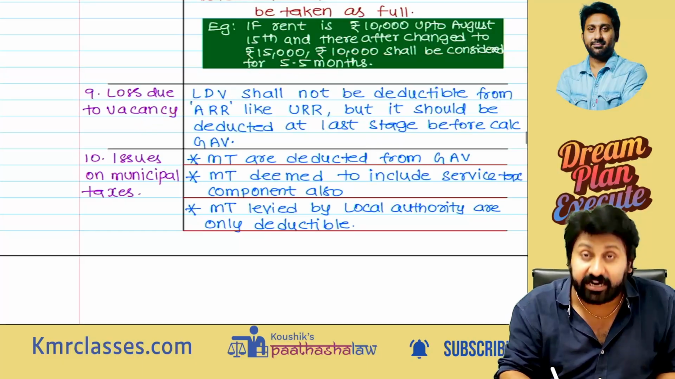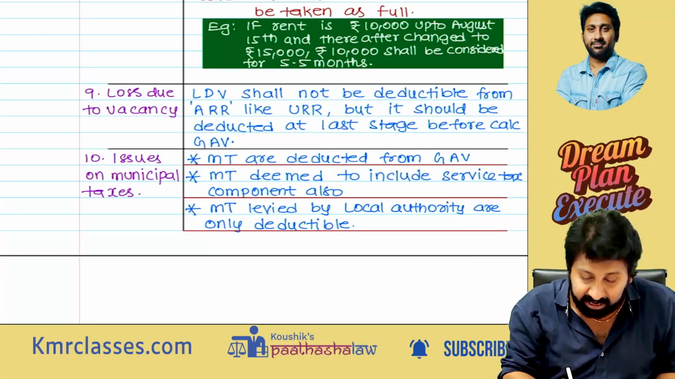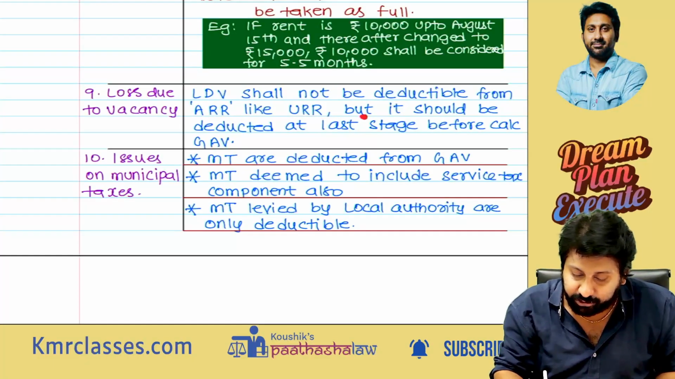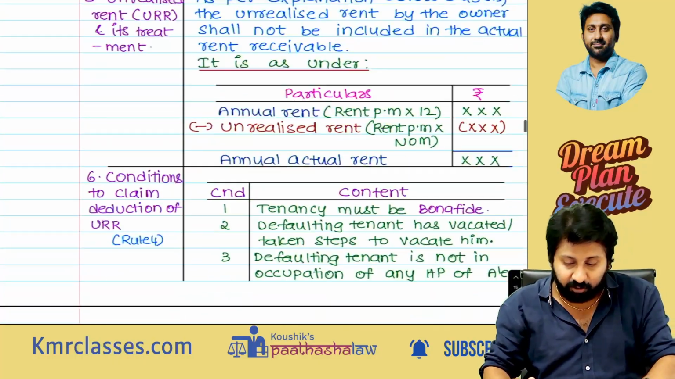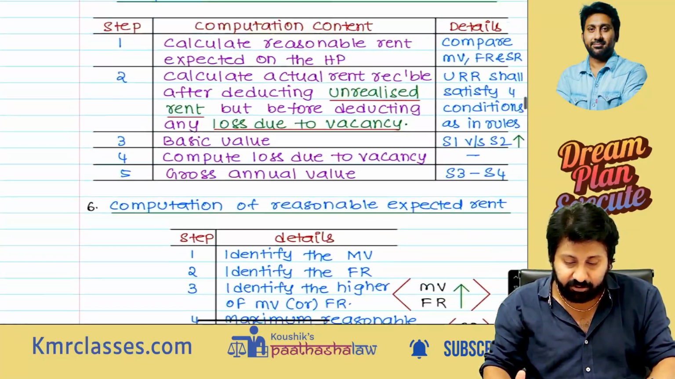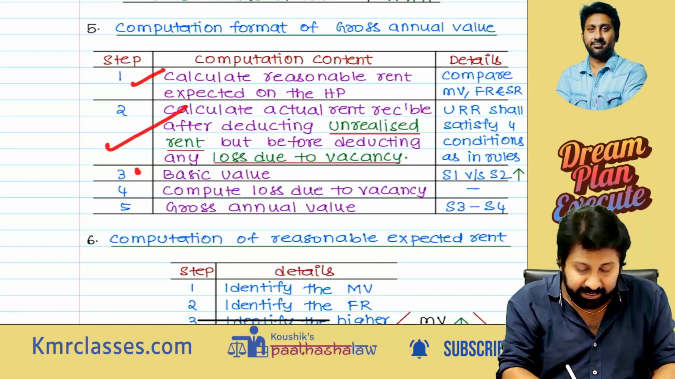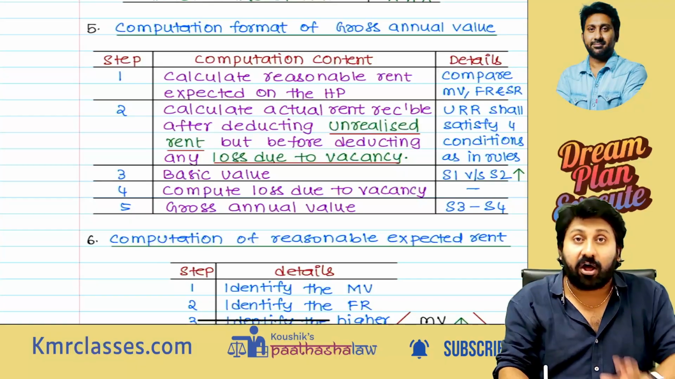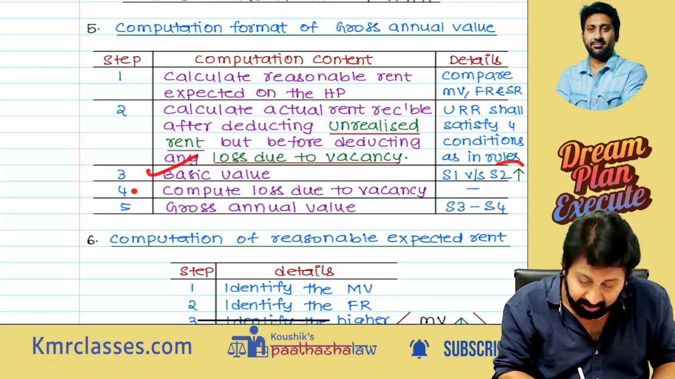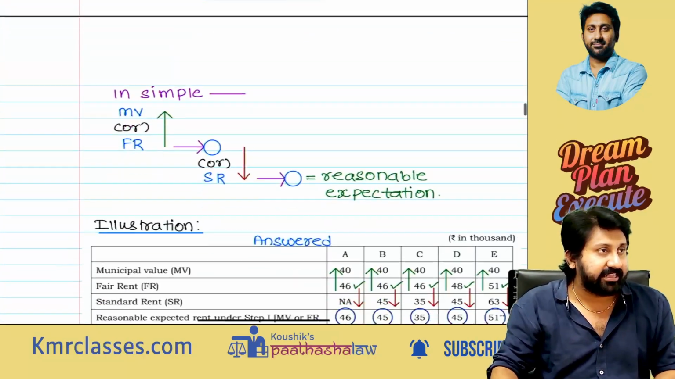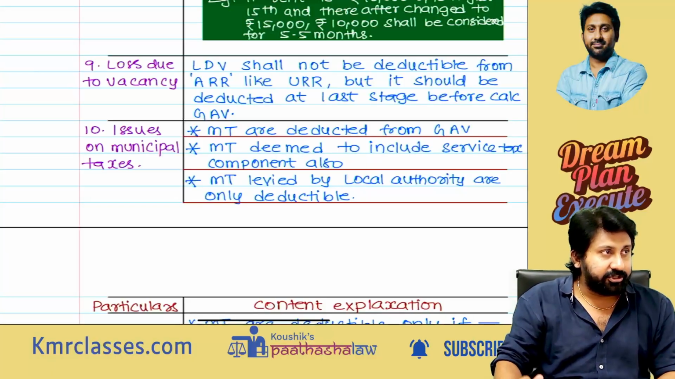Loss due to vacancy shall be deductible, not from direct valuation, and not deductible from ARR like URR, but it should be deducted at the last stage before calculating GAV. That's why, in the schedule, I have given a first comparison and calculated the reasonable value. Actual rent receivable or that particular value, whichever is higher, you take that as the basic value, and from there you reduce loss due to vacancy. That is how the Institute does it, so you go by the Institute. Don't do your own action.